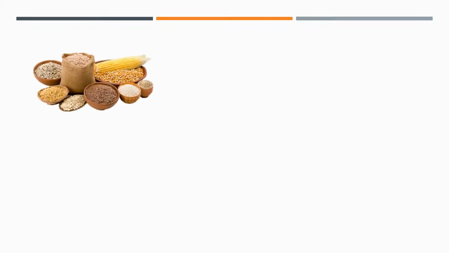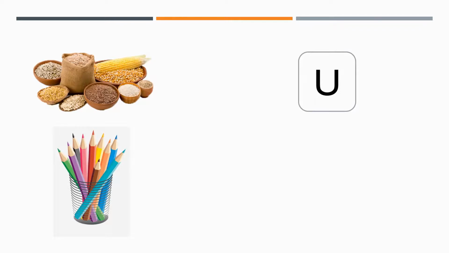Children, now let us see the next picture. What can you see in this picture? Yes, these are different types of greens. So, it is uncountable noun. That's why we have written U in the box. Next picture. Yes, what is it? It is a picture of pencils and we can count the number of pencils. So, we will write letter C because we can count the pencils.